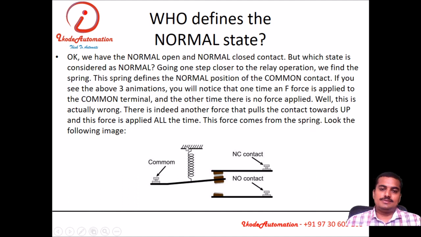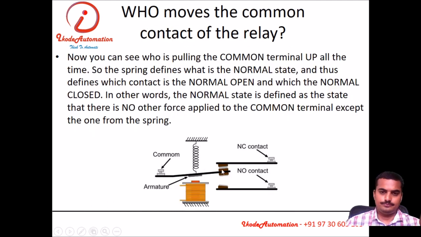Who defines the normal state? The spring defines the normal state. Contacts that are closed by spring force are known as normally closed contacts. Contacts that are open by spring force are known as normally open contacts. So do not confuse NO and NC. Many people say that NO becomes NC and NC becomes NO. This is not going to happen. NC never becomes NO and NO never becomes NC. At normal condition, those contacts that are closed by spring force are known as NC, and those that are open by spring force are known as NO.